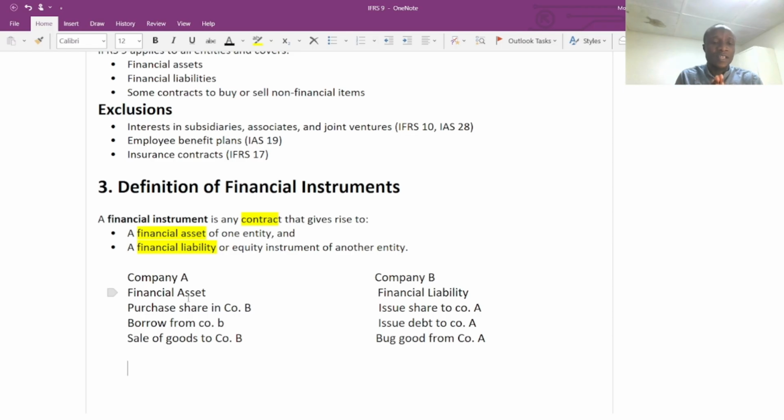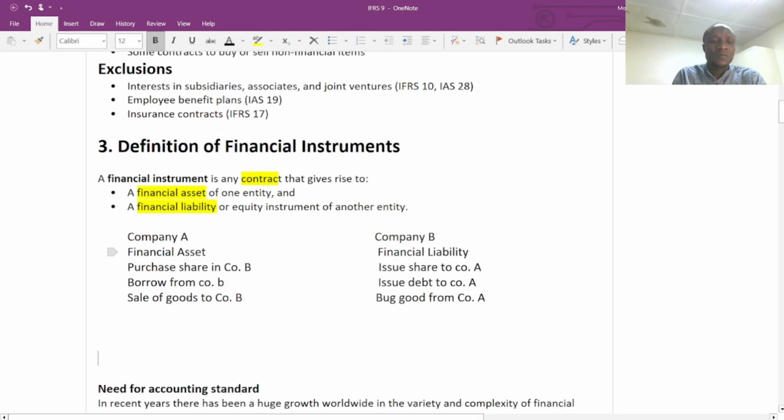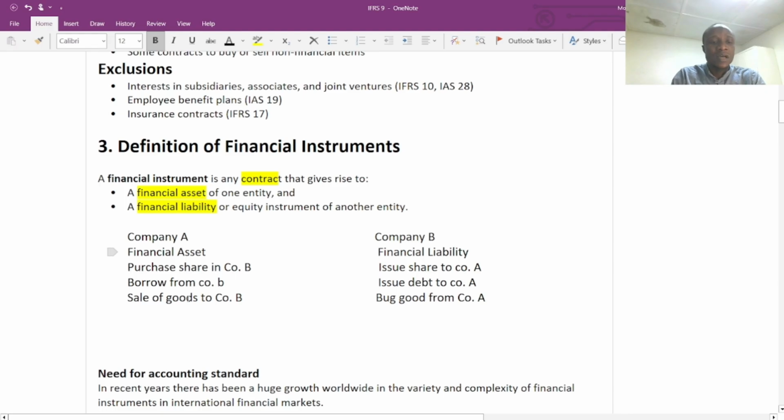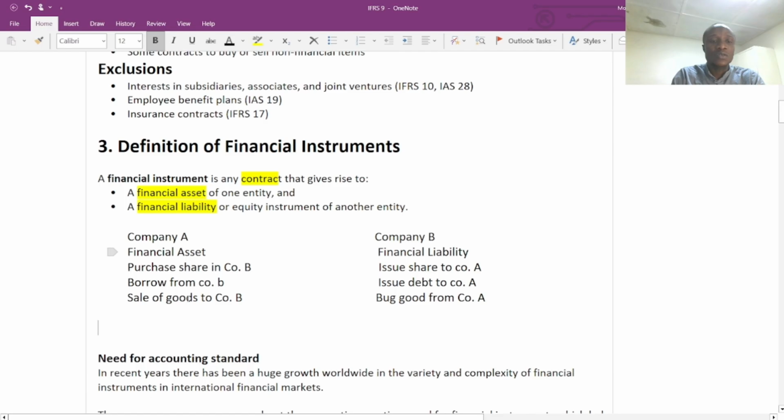So which is very clear. So we need to know how we can account for this particular transaction. So now we are going to look at the need for the accounting standard. Very important concept.